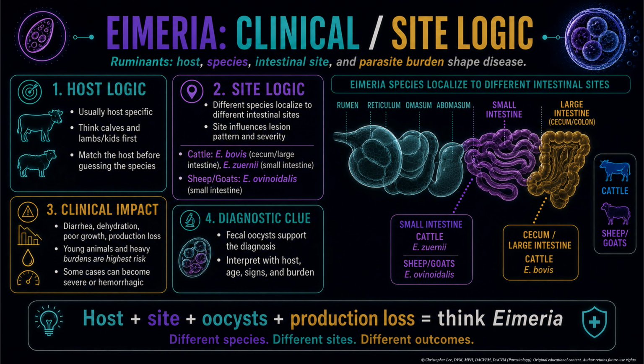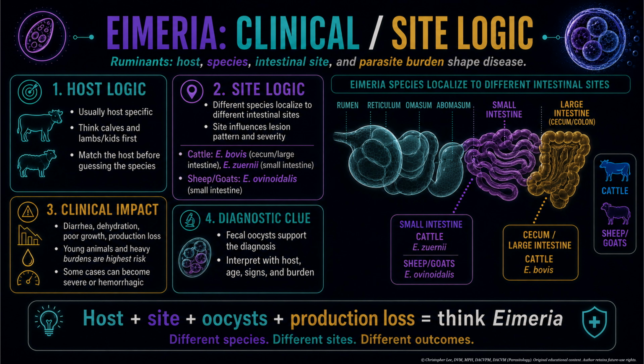Eimeria species are usually specific to host species, so match the host before guessing the species. Age matters as well. Calves, lambs, and kids have their own clinically important patterns. Different species localize to different intestinal sites, and that affects the lesion pattern and severity. That is why site is not trivia.